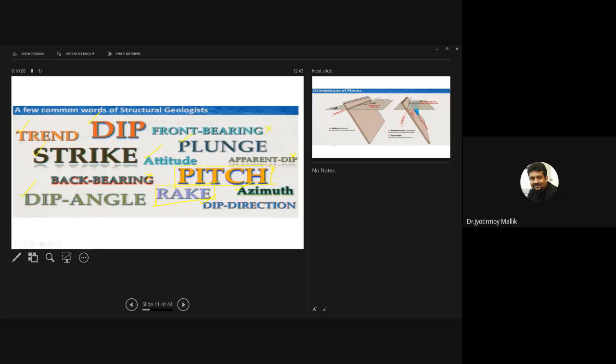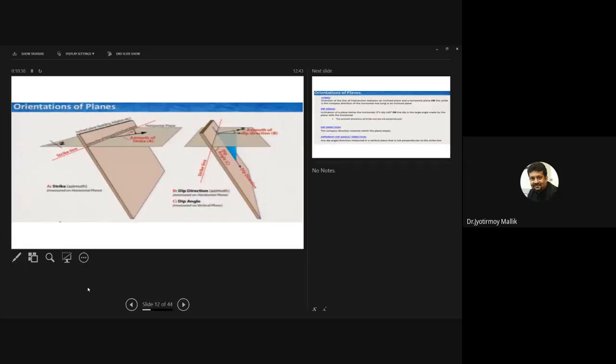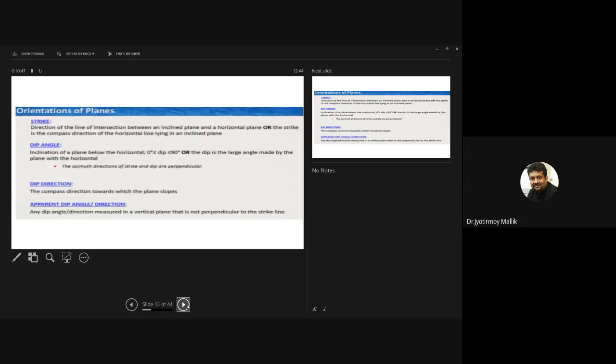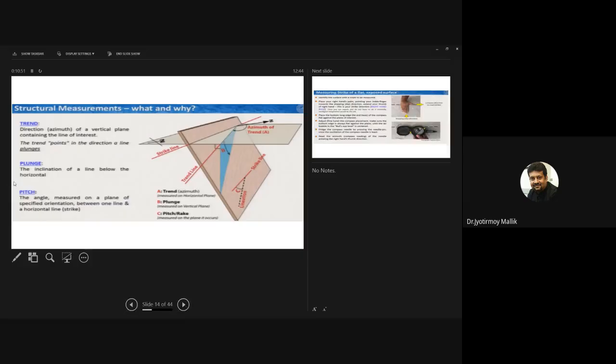The rest of the names like front bearing, back bearing, and apparent dip, we will learn in depth in the lab class. Now you know about dip, strike, and dip direction, so I am not explaining once more. There is only one thing, which is pitch, that I will explain.